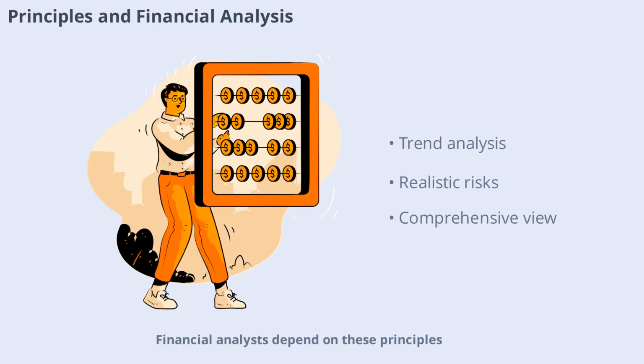Financial analysts depend on these principles to evaluate companies and make recommendations. Consistency allows for trend analysis, conservatism provides a realistic view of risks, and full disclosure ensures that all relevant factors are considered. These principles are the foundation of sound financial analysis.